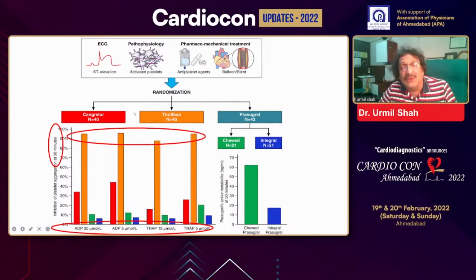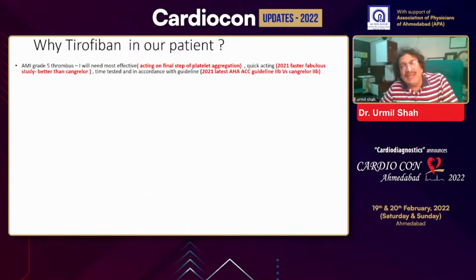So both are IV molecules. If you compare with prasugrel, which is an oral molecule, cangrelor is definitely better than this. But when you compare with tirofiban, the antiplatelet effects are almost similar. So why tirofiban in my patient? Because it is an acute MI situation with grade 5 thrombus. Here I need a very effective molecule, and as I have mentioned, the GP2B inhibitor acts on the final step of platelet aggregation. And that is what I really want to achieve.